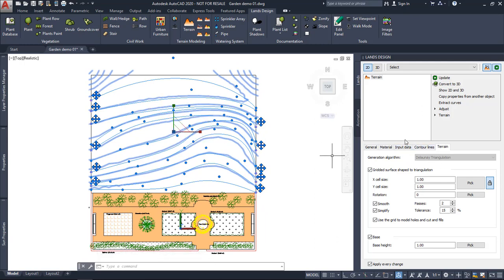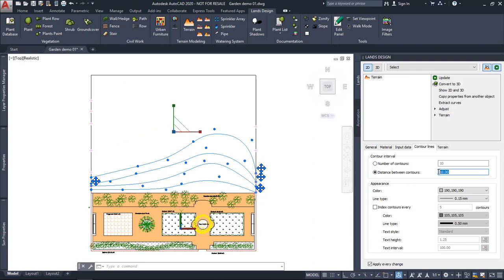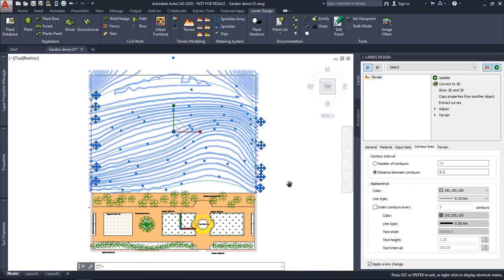Also, from the edit panel, I can change the settings of these contour lines. This is already set to total number of contours, but I can switch to distance between contours and say I want them to be every 20 centimeters. And also I can enable this index, so I get better feedback of the contours. There we go.